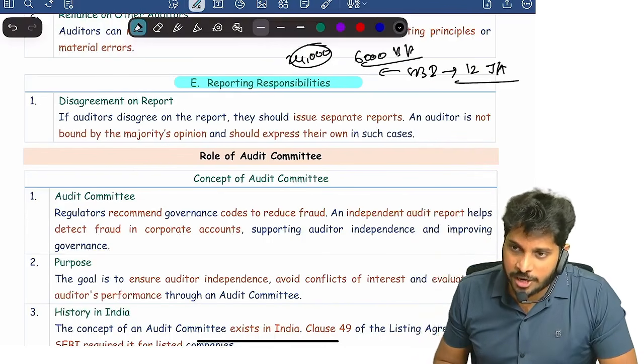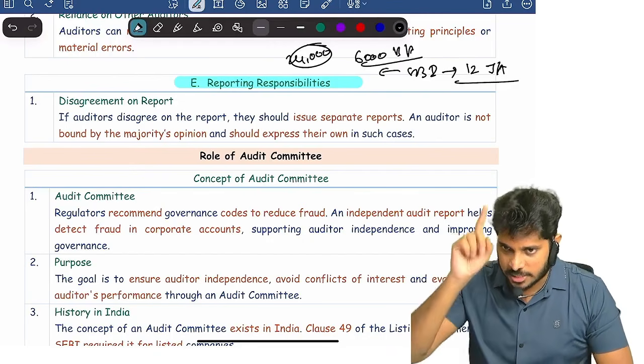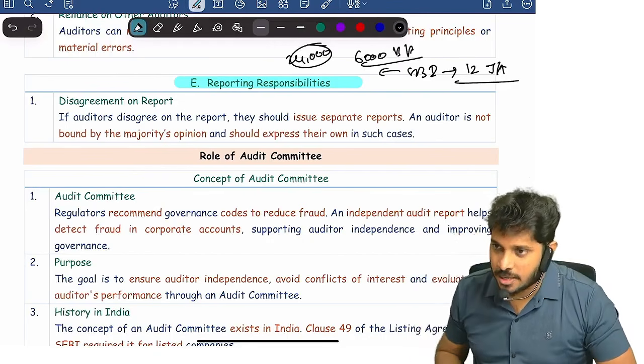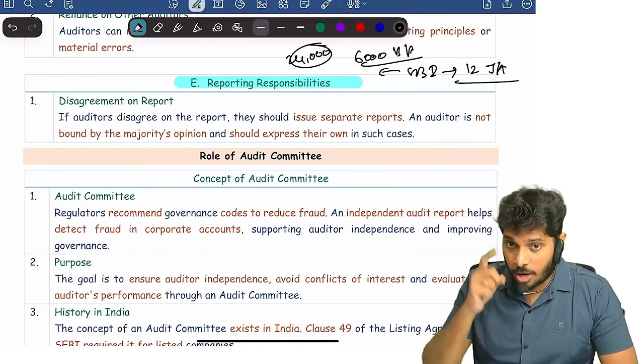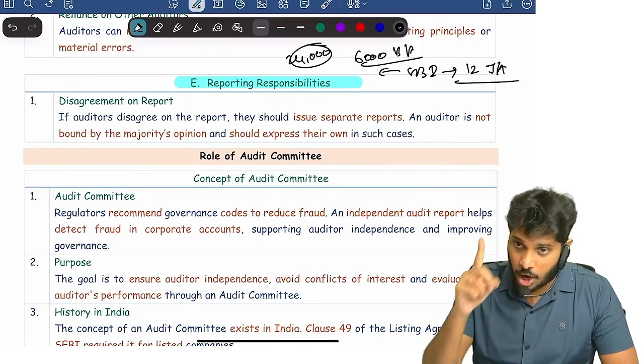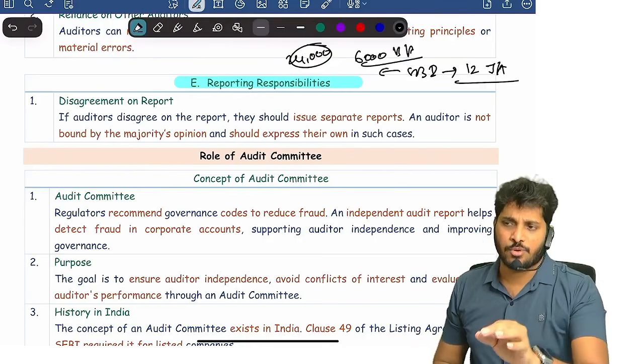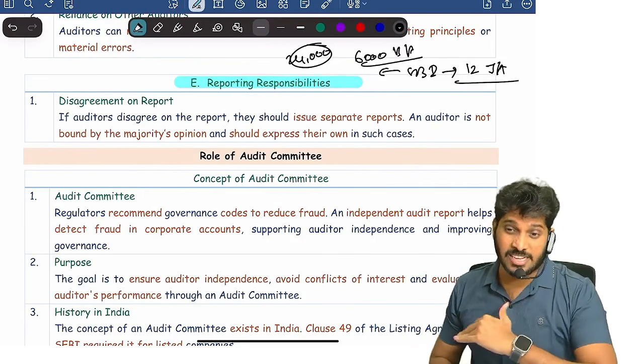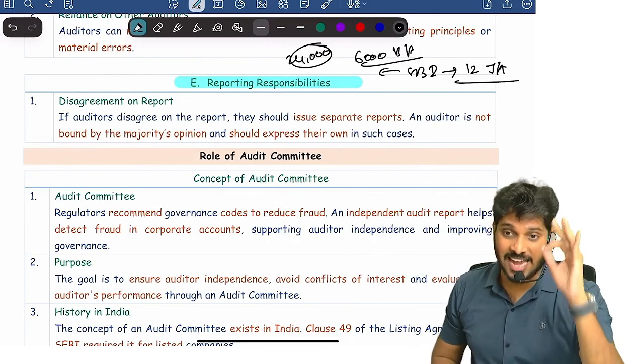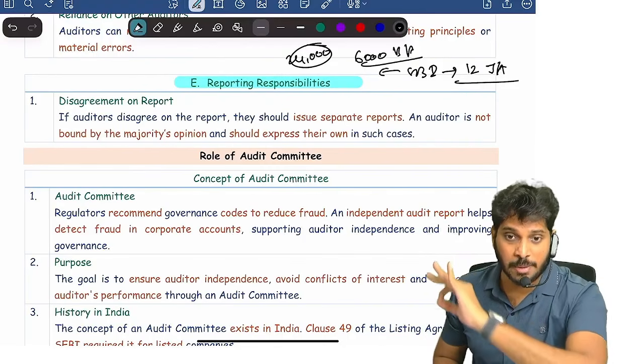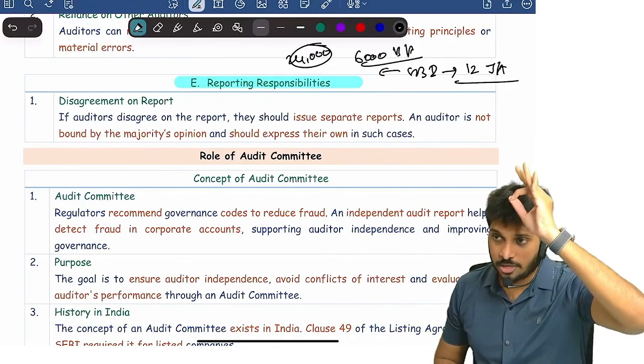And you know how many audit reports they gave? One audit report. On the same audit report, all 12 of them signed. So joint auditors generally give a common audit report. Yes or no? All of them give a common opinion, a common audit report. Suppose one of the joint auditors wants to give a different opinion altogether, he can. He is not bound by the majority. A joint auditor is not bound by the majority.